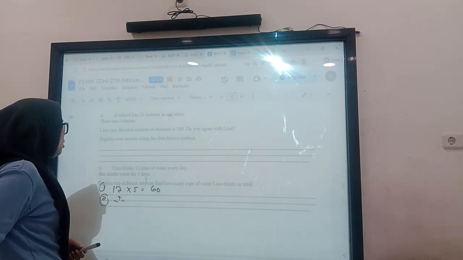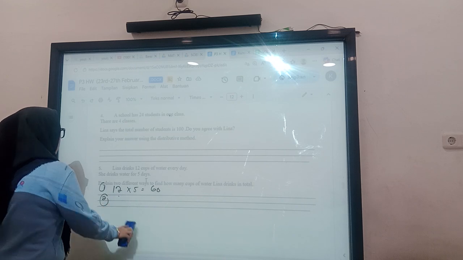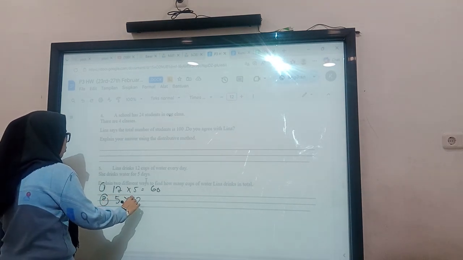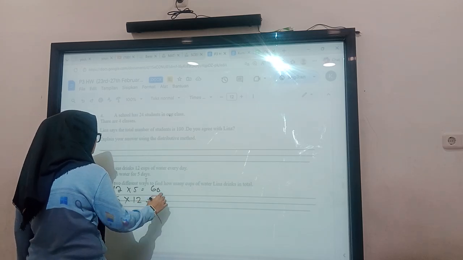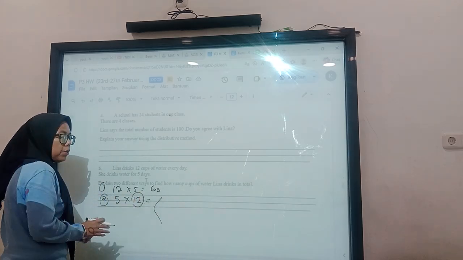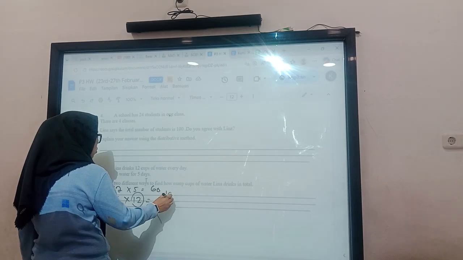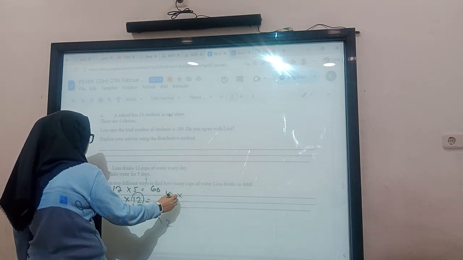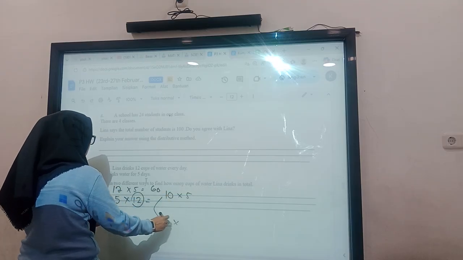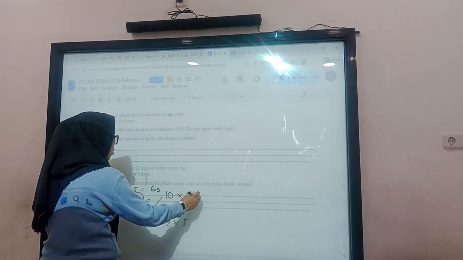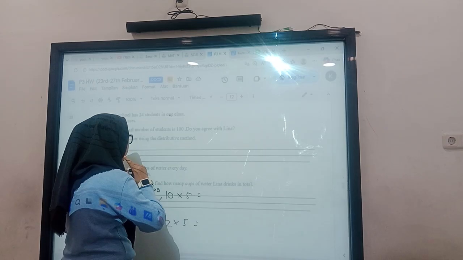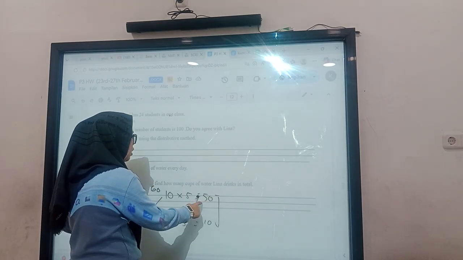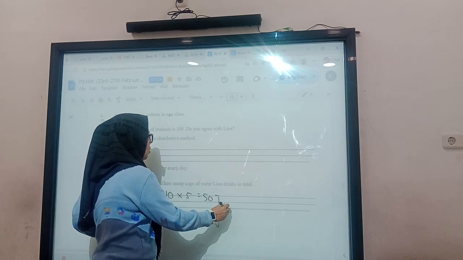Or we can make the other way, the second way, the distributive way. So we can make it like this: 5 times 12. We break down 12 into 10 and 2. After that, we multiply this by 5, and this by 5. So 10 multiplied by 5 is 50, and after that we combine and add them.